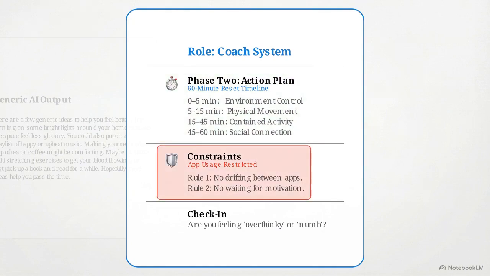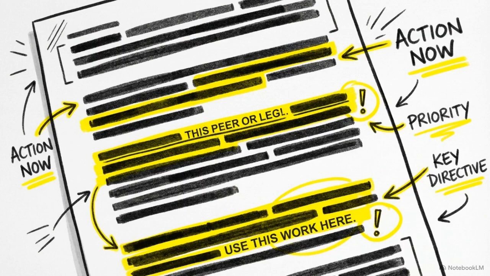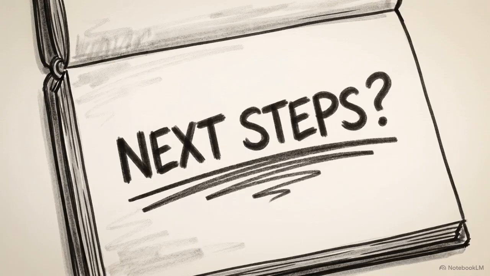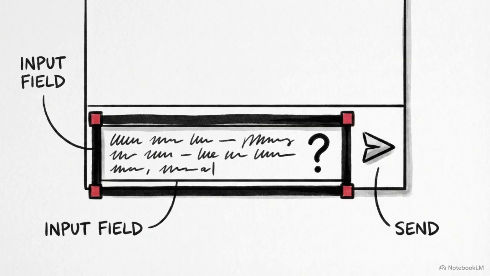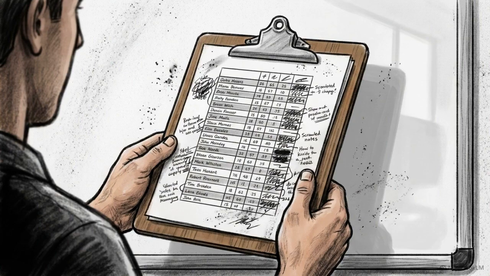It includes a 60-minute reset timeline and sets strict rules like avoiding app drifting. The tone is also different. It uses authoritative language, framing the session as coaching rather than just offering friendly advice. Finally, notice how the AI ends the interaction. It asks a targeted follow-up question about whether you feel overthinky or numb, a technique used by coaches to personalize